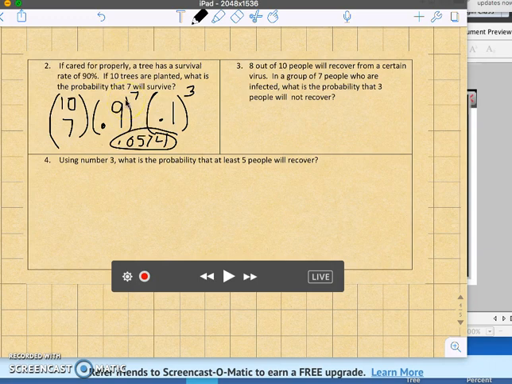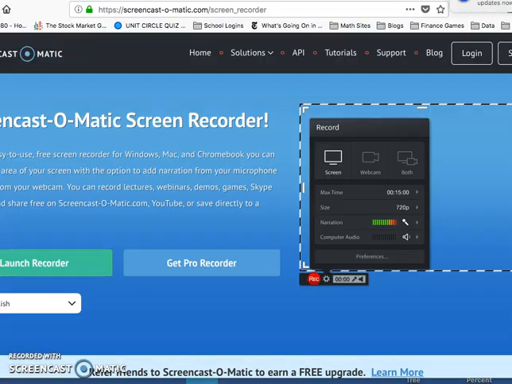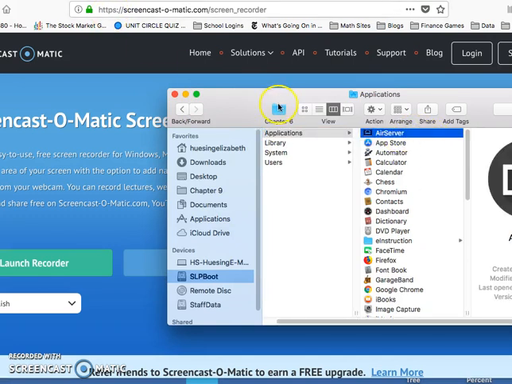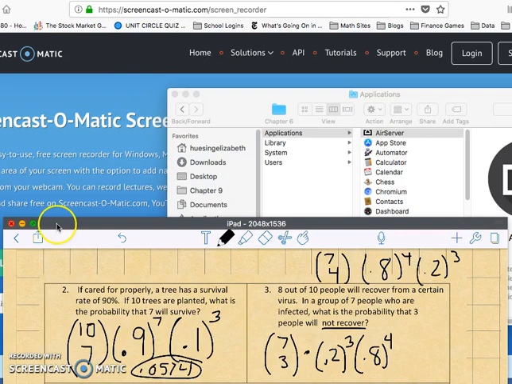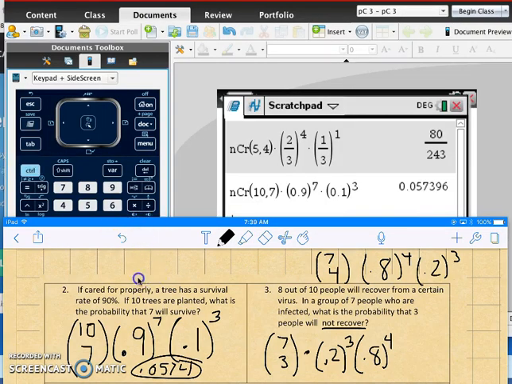So, oh no, I think this stopped working. Hold on a second, guys. Let me see if I can get it working again. Whoops, now everything disappeared. Oh no, let's see if we can get that to come back here. Sorry about that, guys.